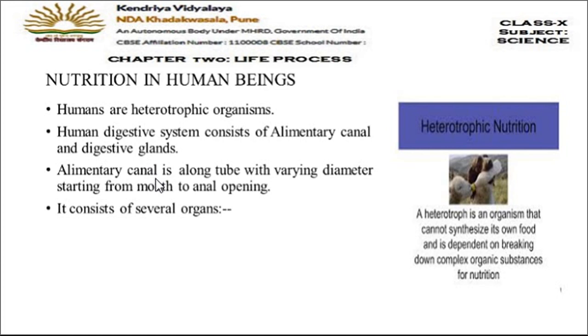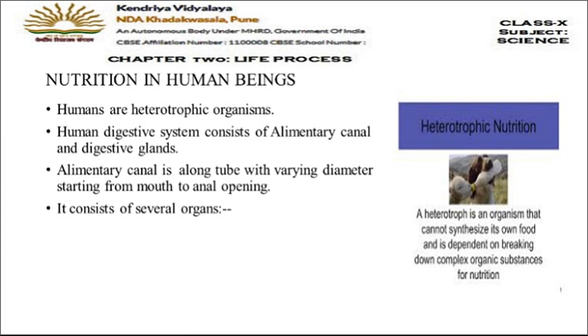Like it starts from mouth and then it comes to buccal cavity, then esophagus, then stomach, then small intestine, then large intestine. This is a complete one single tube, but it has different diameters at different places. Like the diameter of esophagus is different and the diameter of stomach is totally different. So it is a long tube with varying diameter, but it starts from mouth and it ends at anus. Now, it consists of several organs. Like alimentary canal has several organs, and these different organs combine together and they form the alimentary canal.